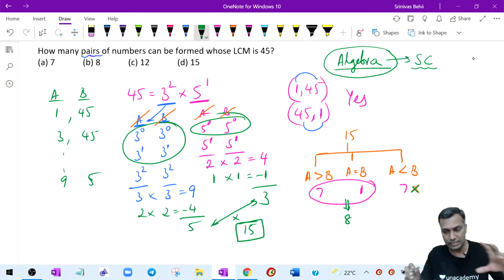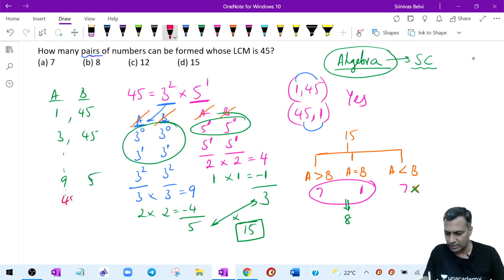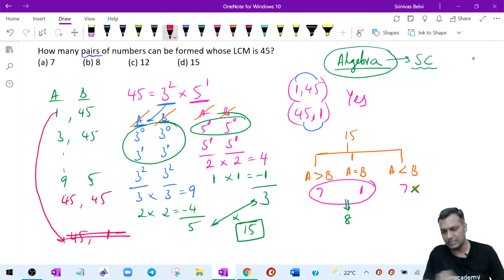This is also fine. All these are fine. But likewise, you would have gone and you might have written it as 45 comma 45. Then you might have considered reversing this as well, 45 comma 1. I'm saying that discard this. I don't want this, discard this. These 7 cases can be discarded, hence answer becomes 8.